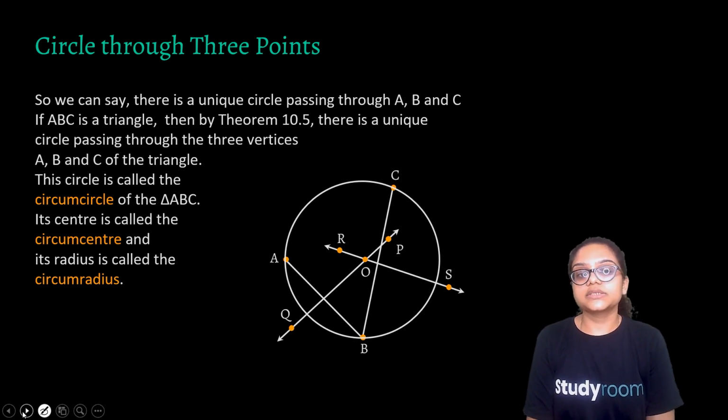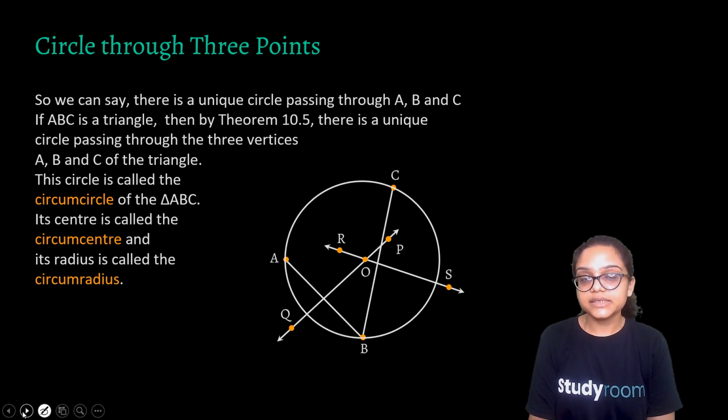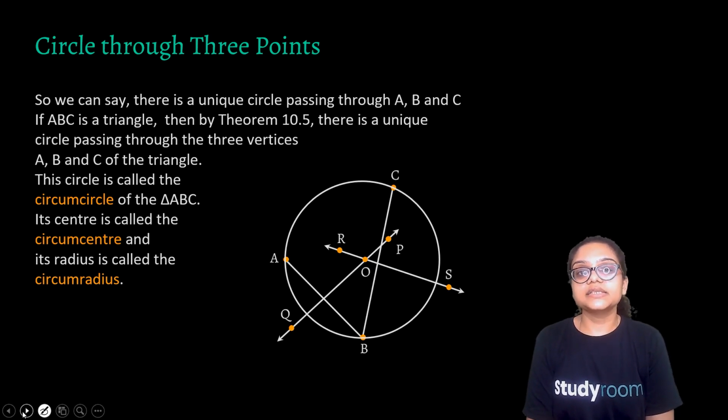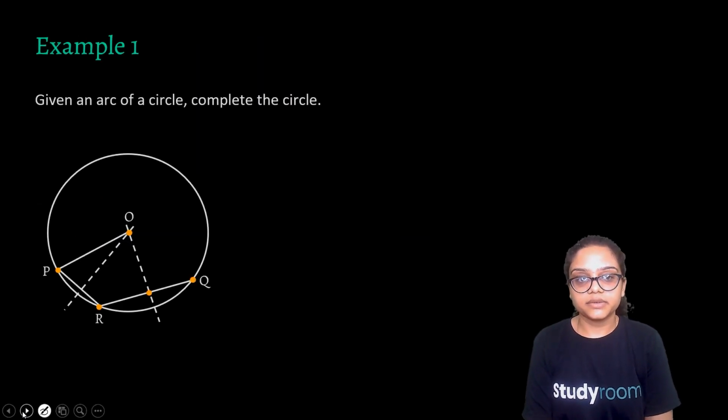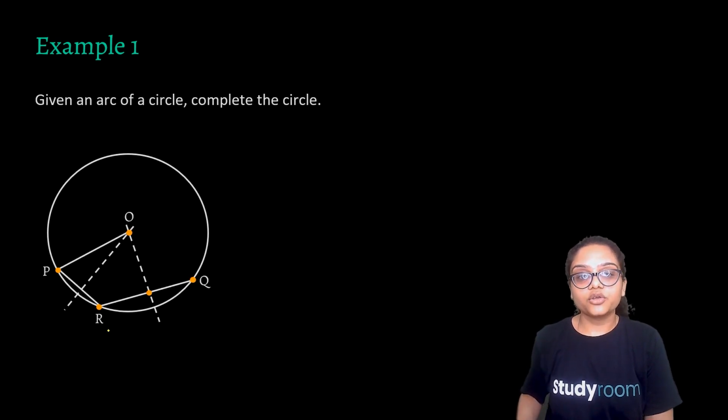The circle is called the circumcircle of triangle ABC. Since triangle ABC is encircled by the circle, it's called the circumcircle, its center is called the circumcenter and its radius is called the circumradius. Correct? Because the triangle is inside. Now, you're given an arc and you have to complete the circle. So how would you do that?